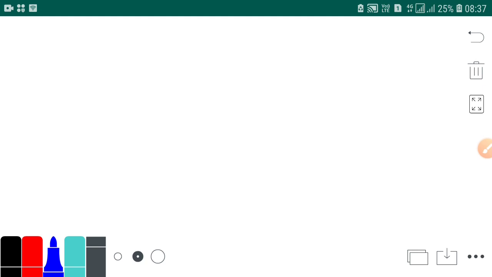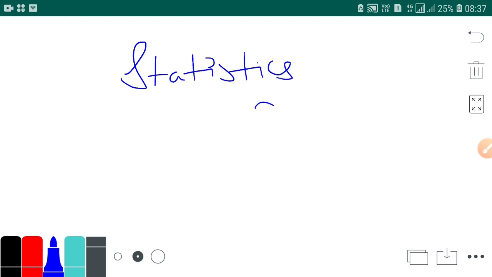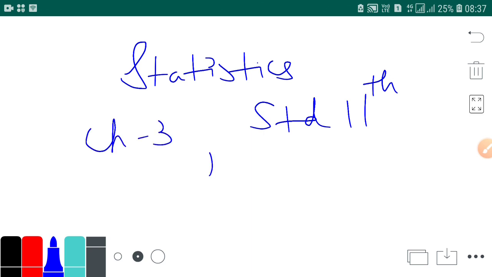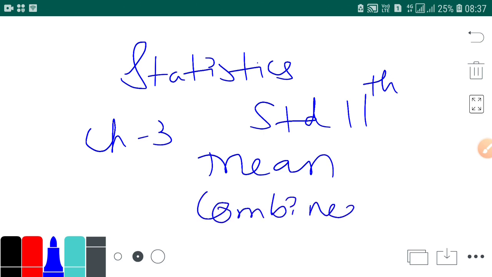My name is Yogesh, and we are doing statistics standard 11. Okay, in statistics, we have started chapter number 3, and as you all know, we have completed the topic mean. And in the last lecture, we have completed a topic called combined mean.